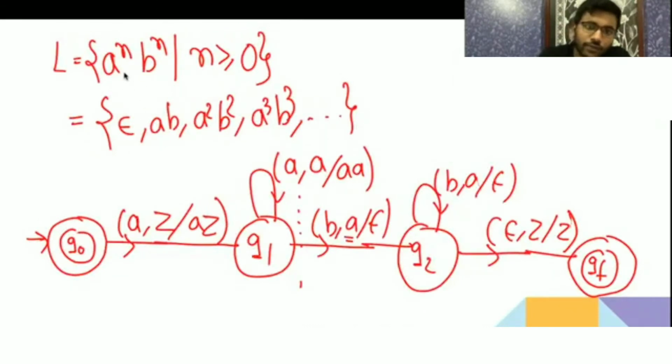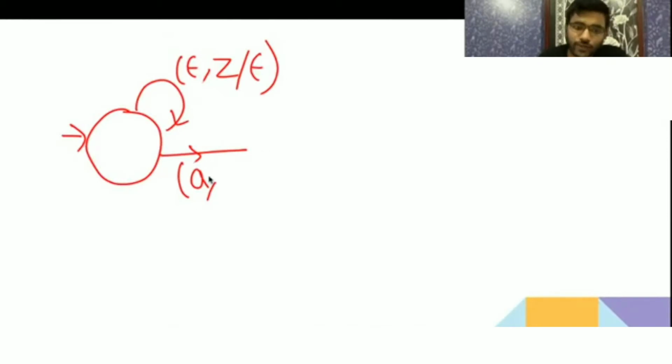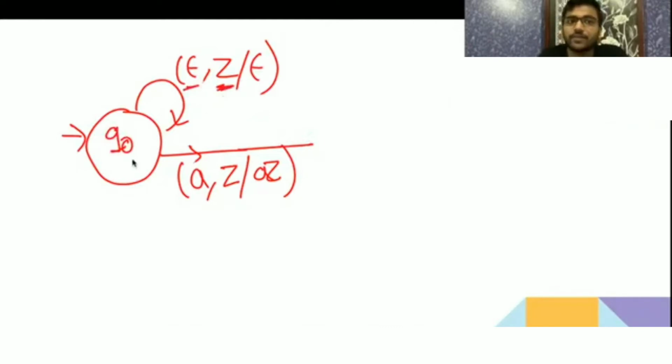But when you want to accept ab, for this also you have to give a transition. So if in the beginning I give a, then the top of the stack will be Z, you have to replace Z with Za. Now this is not allowed because for the same state and the same top of the stack you have given a null transition, but for the same state and same top of the stack you are trying to give an input a. See the difference? That's why I taught you all these things in the beginning, the theory.